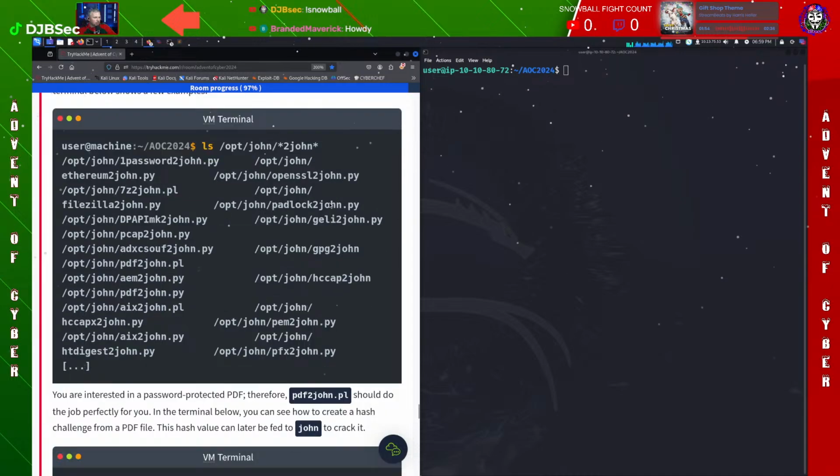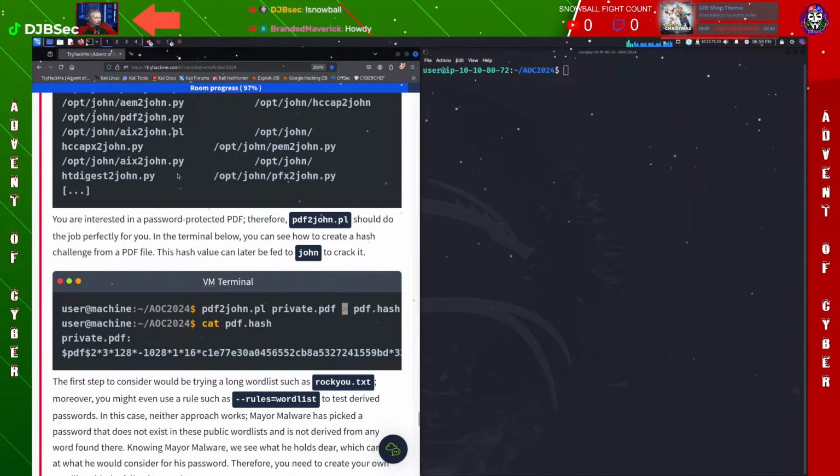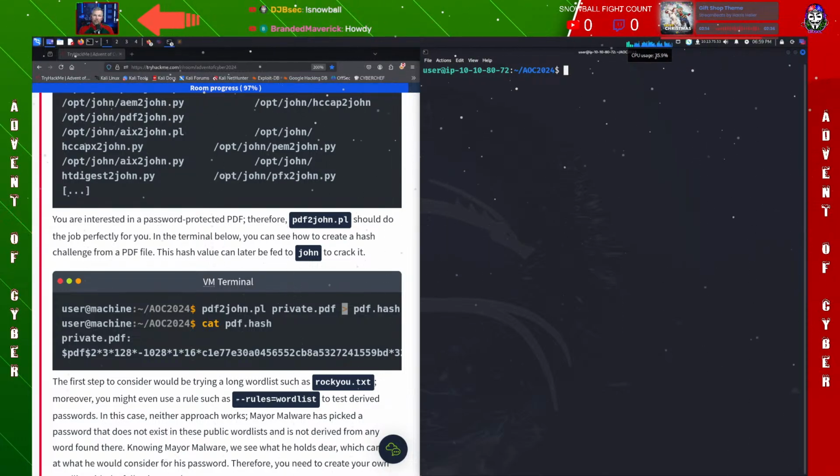All right, let's keep reading. All right, you're interested in a password protected PDF file, therefore PDF to John.pl or the Perl file should do the job perfectly. In the terminal below, you can see how to create a hash challenge for the PDF file. Okay, so what we're going to do is take the PDF file, use the Perl file, and run it against the private PDF file that we currently have, and push that, which is going to turn it into a hash.